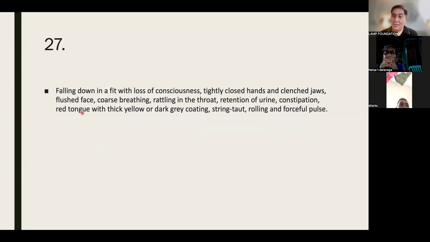When you look at the tongue, it's red with thick yellow or dark gray coating. Remember, dark gray signifies heat. String taut, rolling, and forceful pulse. Rolling is another term for slippery pulse. So this is the tense type.